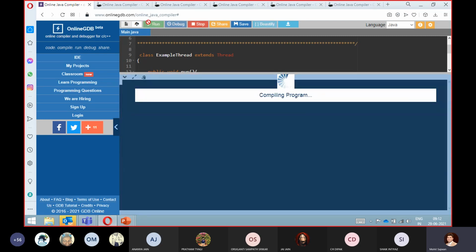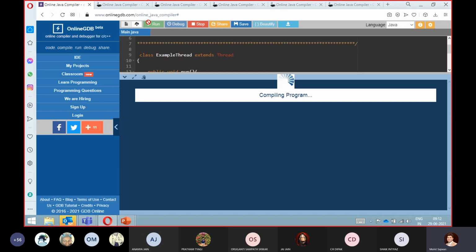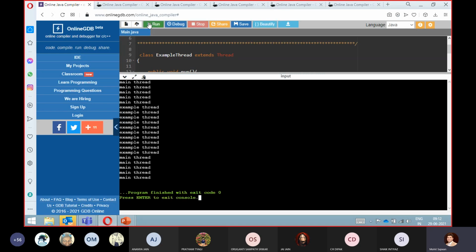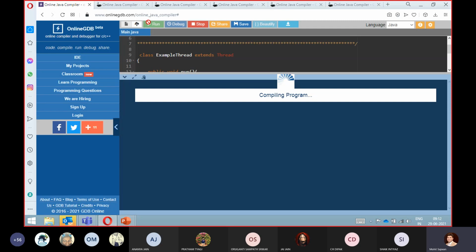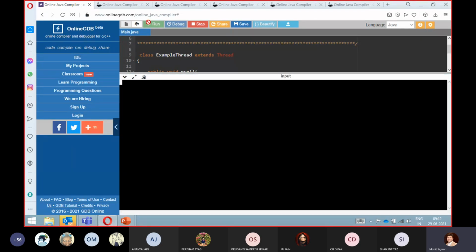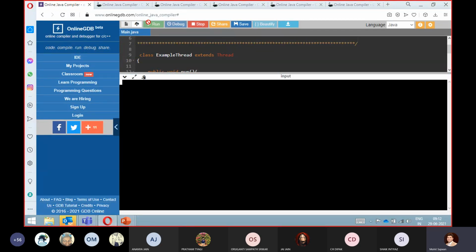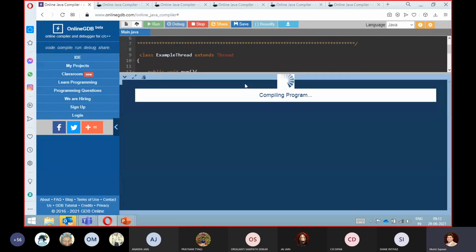Now the question that comes to your mind is, sir, what scheduling algorithm is it using? Nowadays they are using a hybrid algorithm. So it depends, and we cannot comment on that. See, now you're getting different output, right? You can get different output in some examples. Once you write this code, you may find that your example thread comes first. So there is a probability too. Right now I don't know why it's not coming, but in one of my cases the example thread message came first. Right now it's not coming.